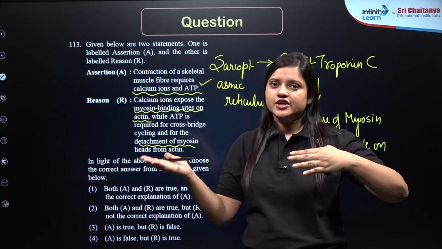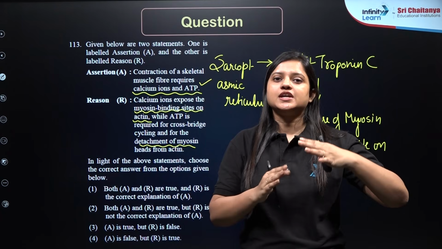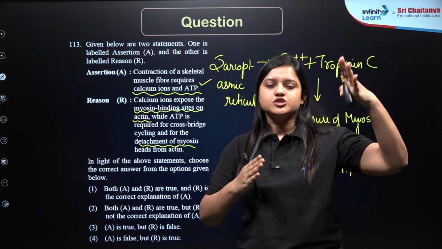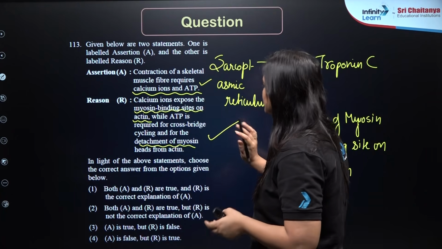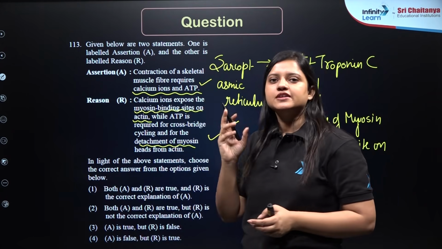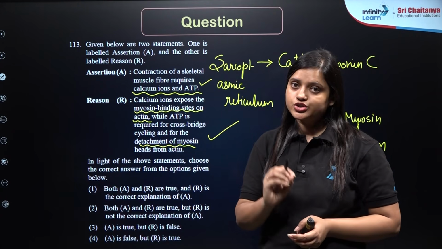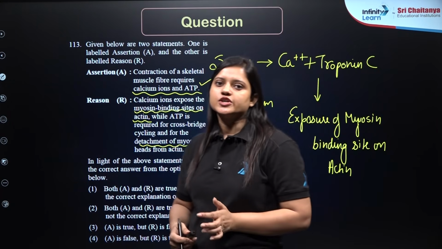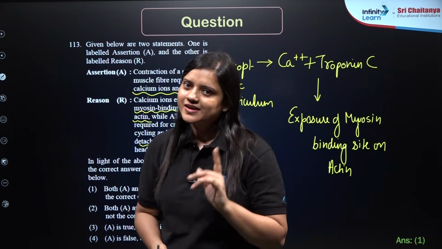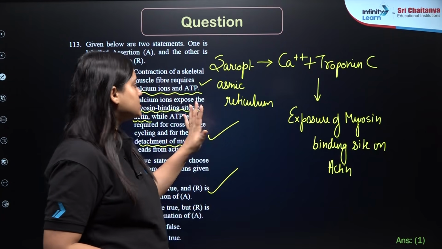Now ATP, when a fresh ATP will bind, definitely it will only help in the detachment of the myosin head with the actin. So yes, this is also correct. So both are correct and in fact the correct explanation of assertion as well, right? So correct answer for this question should be 1. Got it? So correct answer is 1.